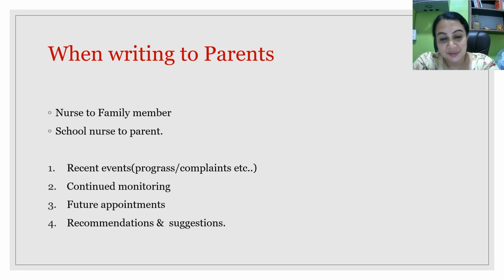There you can include the recent events, the progress or the complaints that arise. You also have to tell them about the importance of continued monitoring. Maybe this patient requires surgery after 6 weeks, so you can request continued monitoring. If there are any future appointments with the hospital or some other specialist, you have to mention that too.